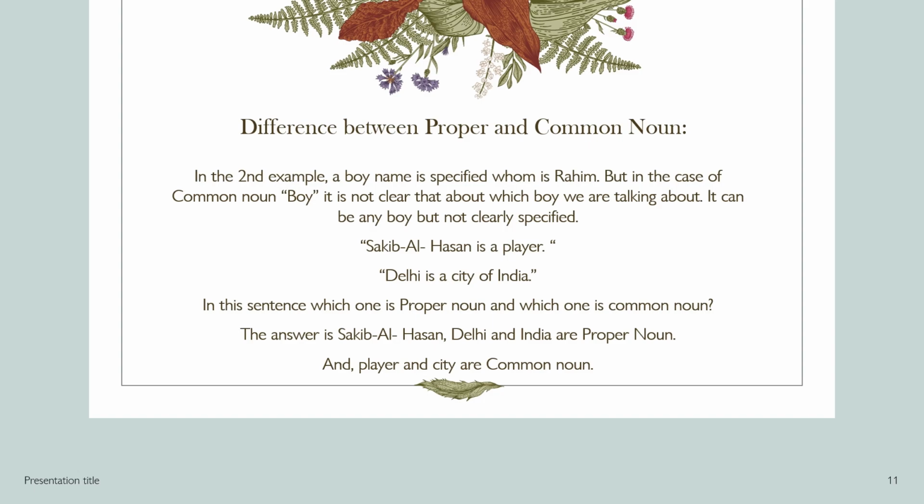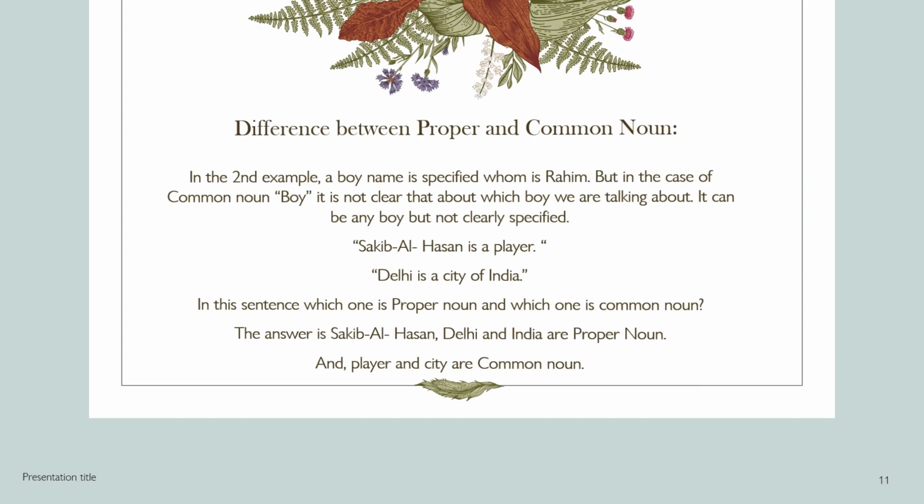In this sentence, which one is proper noun and which one is common noun? The answer is Saqib al-Hasan, Delhi and India are proper noun. And player and city are common noun.